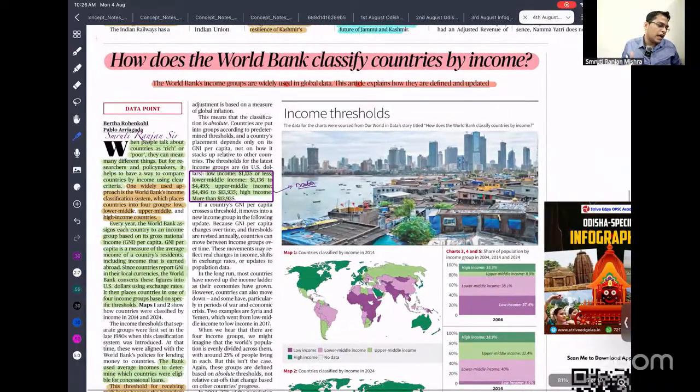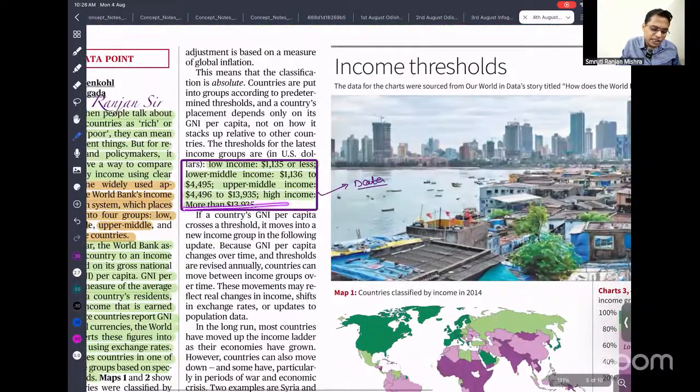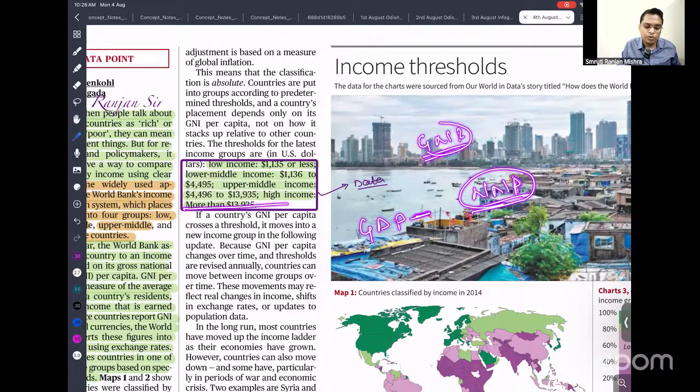On that basis, different countries get benefits at the national and international level. So just remember this. And how is GNI calculated? First, what is GDP; then we need to count the NNP, and then only we can count the gross national income. So just understand the process of calculating from GDP to GNI per capita.